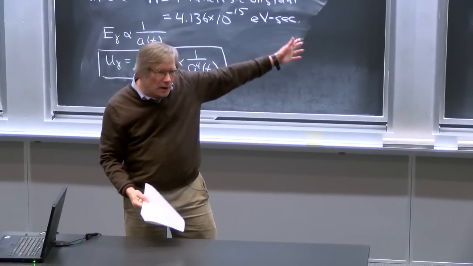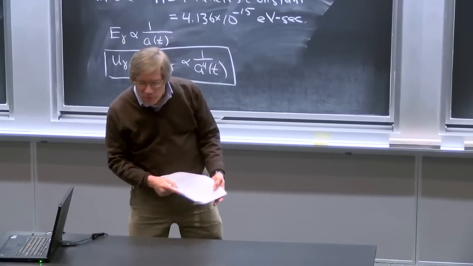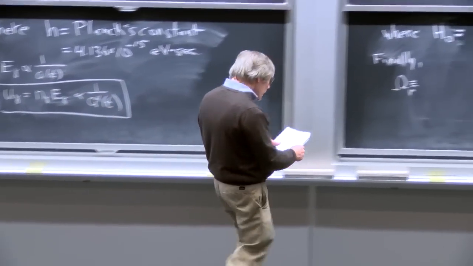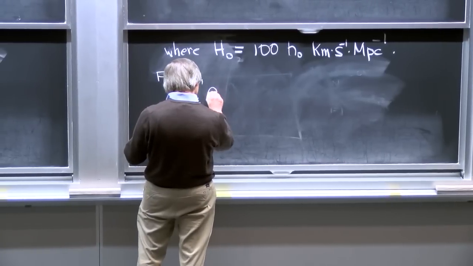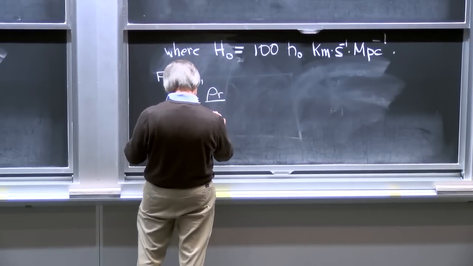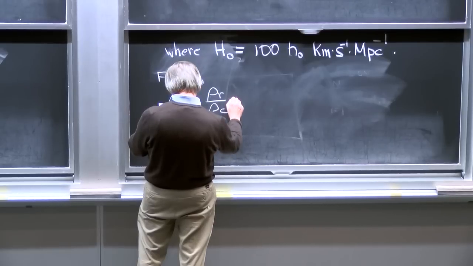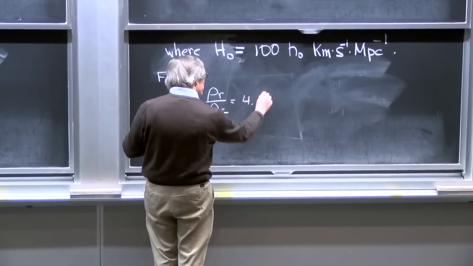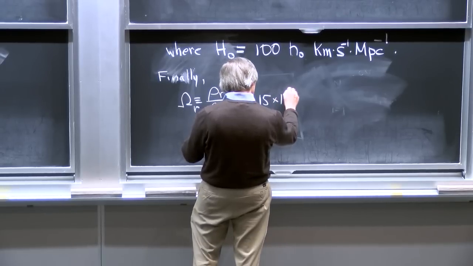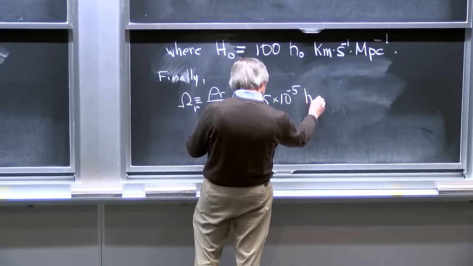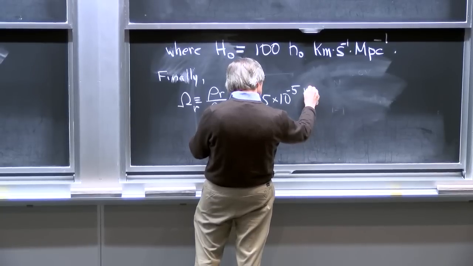And in particular, we've already added in neutrinos in part of what we're calling radiation. So omega sub r, which now includes photons and neutrinos, is just defined to be the mass density of radiation divided by the critical density. And that turns out, when you combine these numbers, to be 4.15 times 10 to the minus 5 little h0 to the minus 2.